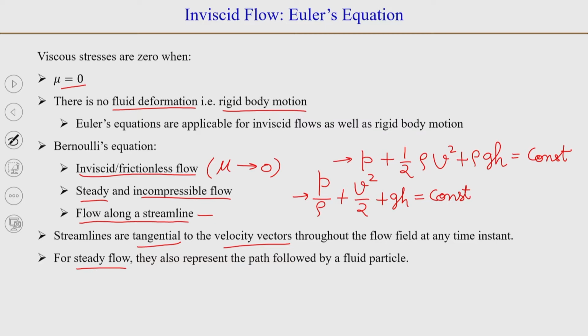So, until now we have derived the equation of motion or Navier-Stokes equation in a Cartesian coordinate system, and we also looked at the Navier-Stokes equation in the cylindrical coordinate system. Now, we will just see the equation of motion in the streamline coordinate.